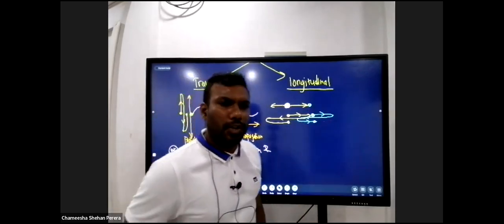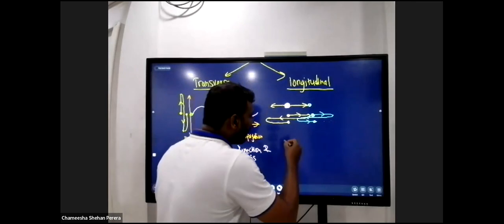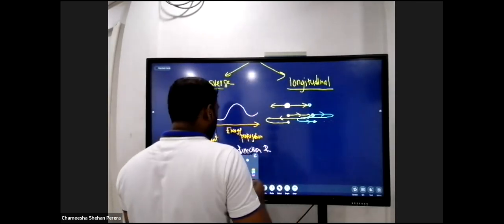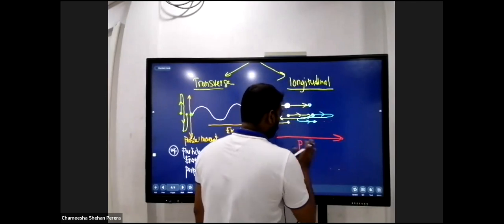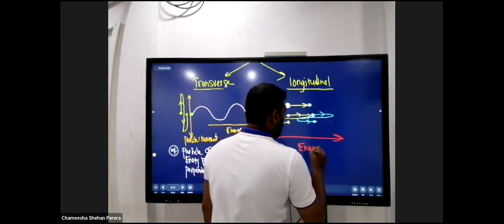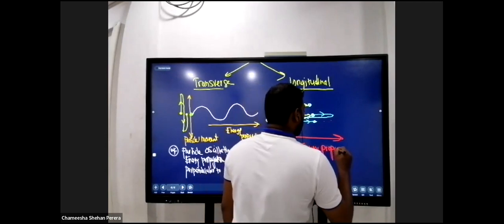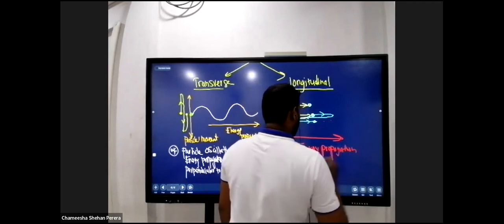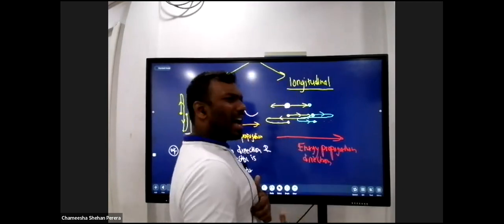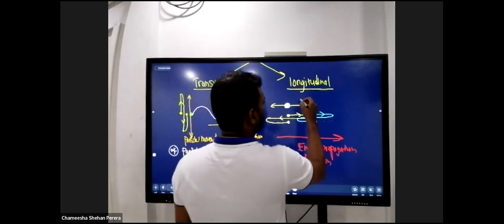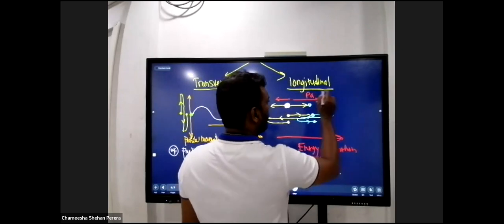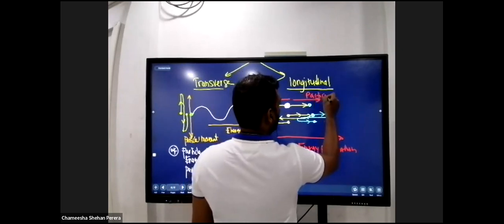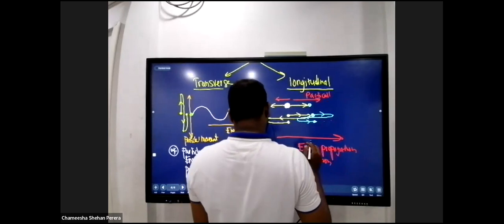So in which direction does the sound propagate? Sound propagates this way, this is the propagation of energy. Energy propagation direction. And what was the particle oscillation direction? This part, this is the particle oscillation direction. Particle oscillation direction.